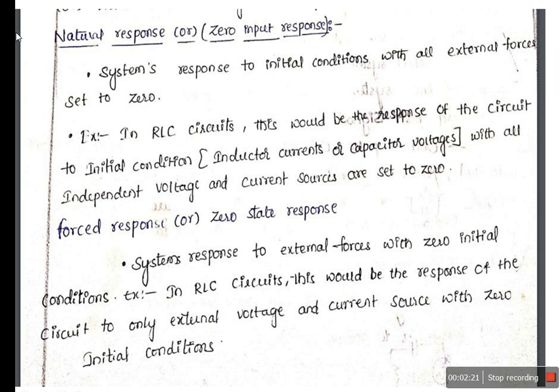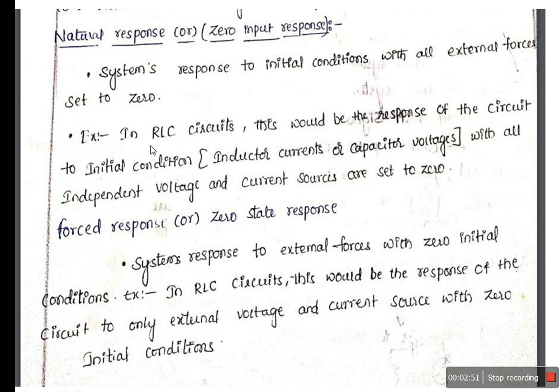To understand this term, let us take one example: an RLC circuit. In the RLC circuit, we consider the initial conditions of the inductor and capacitor, and we make the input voltage equal to 0.